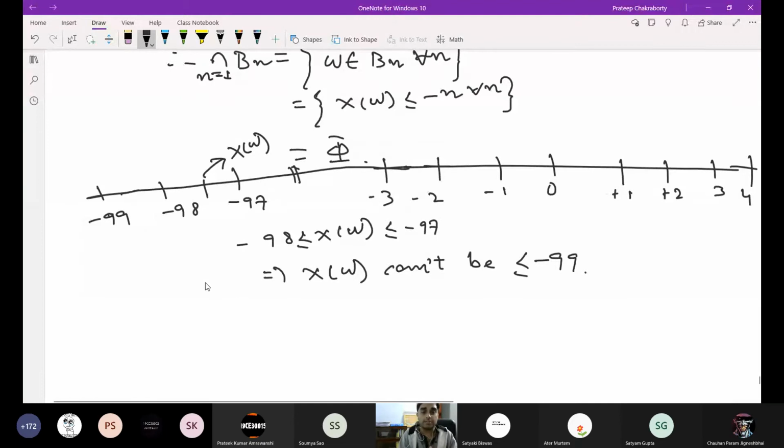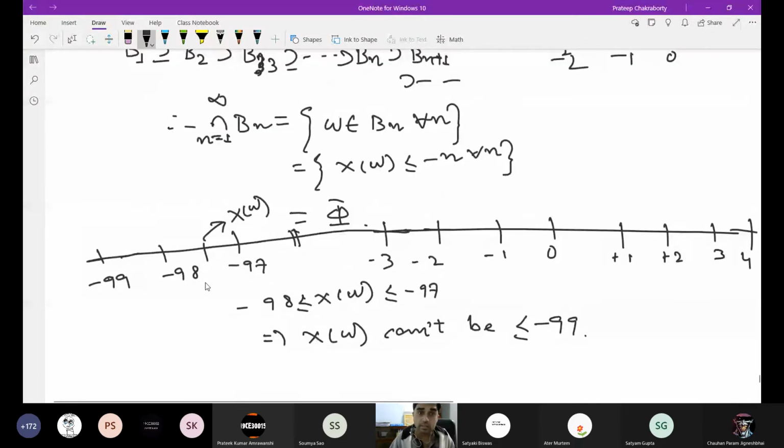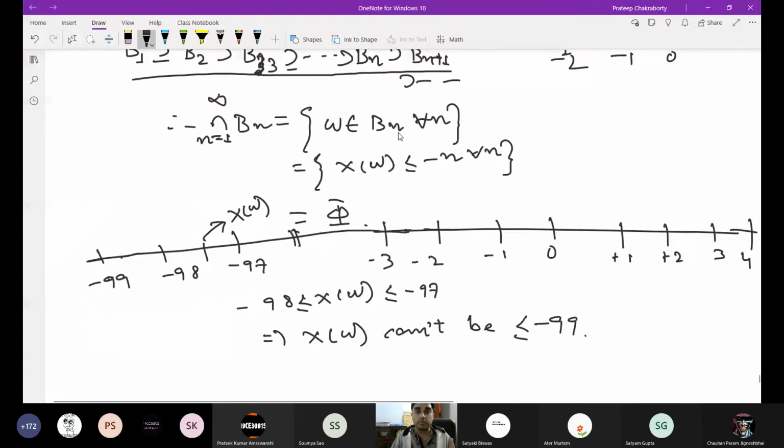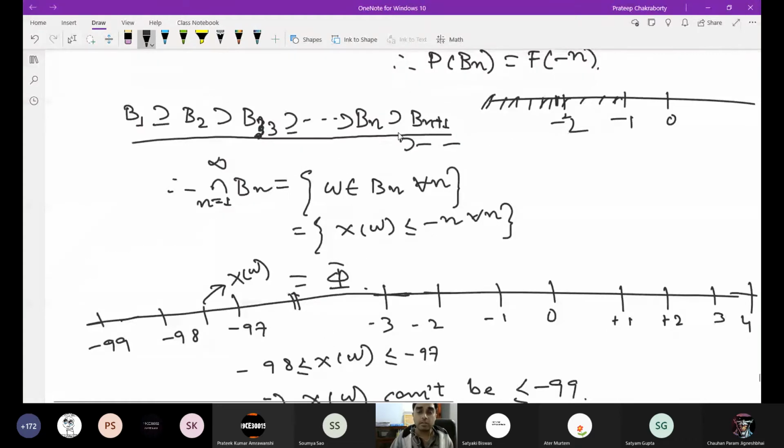From this, can we say something? For this intersection, the property is also there that B_1 contains B_2, B_2 contains B_3, and B_n contains B_(n+1). We had the continuity theorem for probability. Can you remember that theorem?